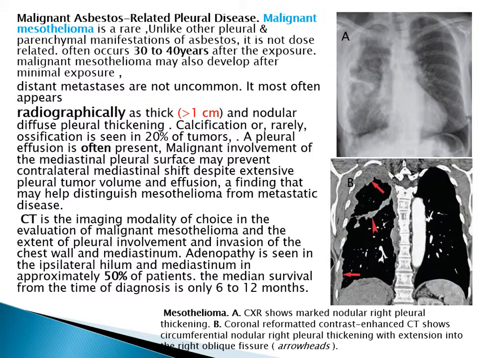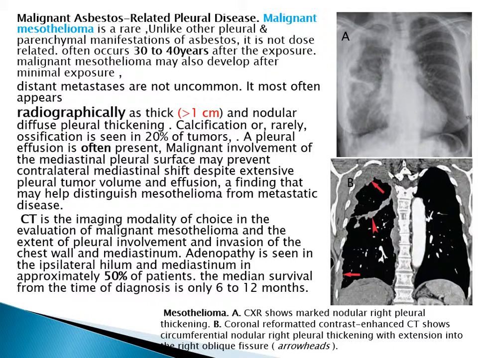We have malignant asbestos-related pleural disease, what's called malignant mesothelioma. It is rare, and like other pleural and parenchymal manifestations of asbestos, it's not dose-related. It often occurs 30 to 40 years after the exposure, and may also develop after minimal exposure. Distant metastases are not uncommon. It often appears radiographically as thick, more than 1 cm, nodular diffuse pleural thickening, with calcification, or rarely ossification, in 20%. A pleural effusion is often present.